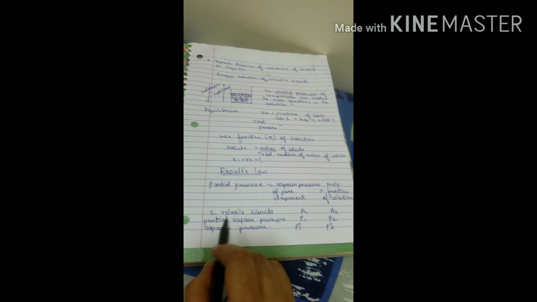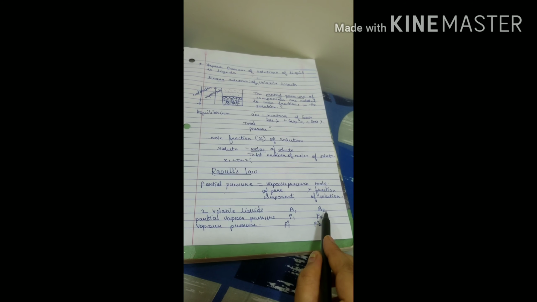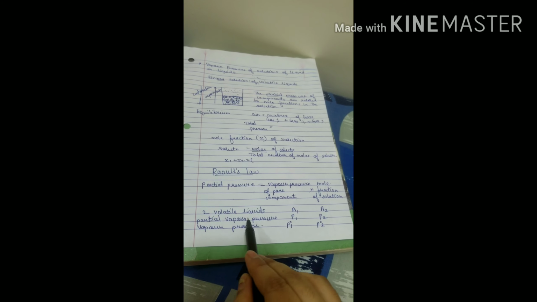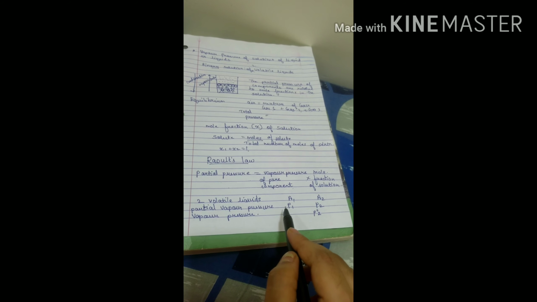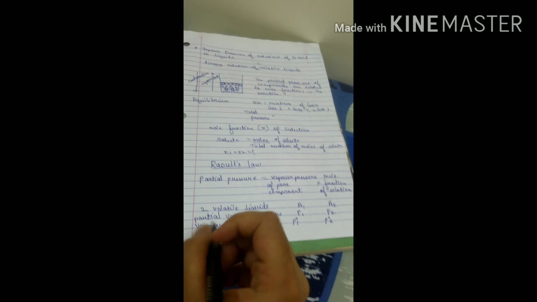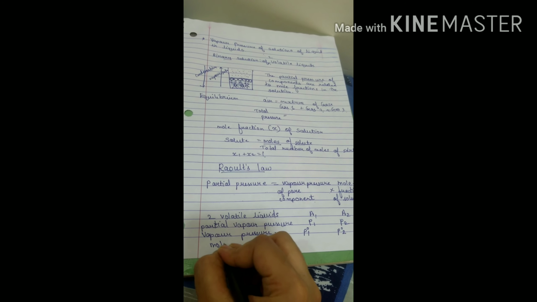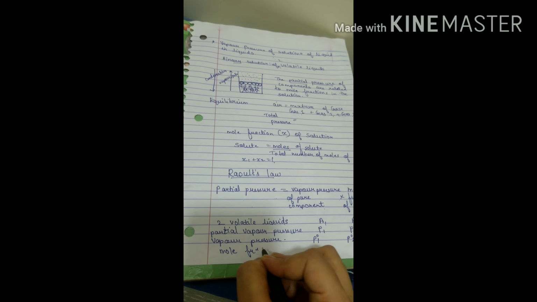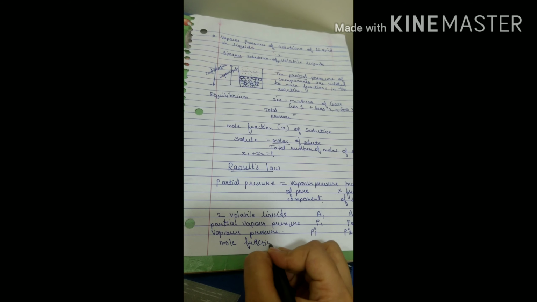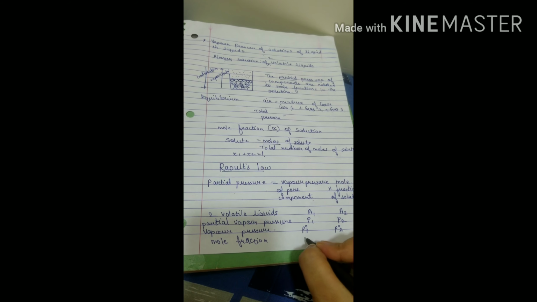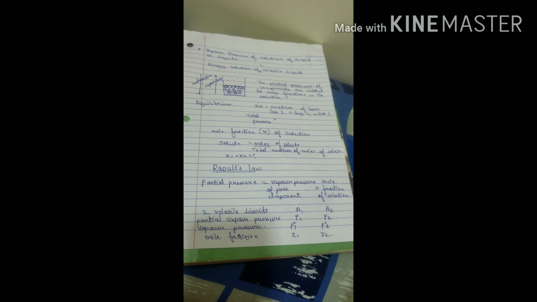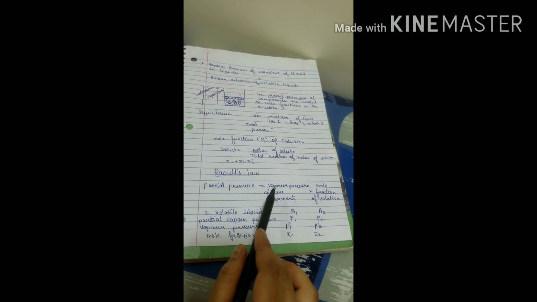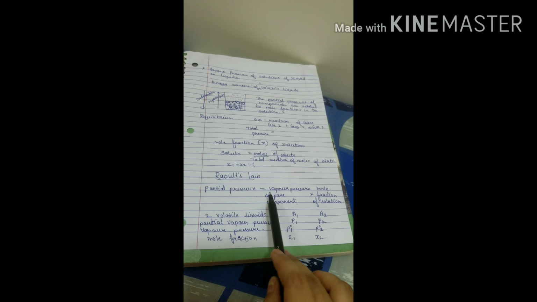So we have two volatile liquids A1, A2, partial vapor pressure as P1 and P2, vapor pressure as P0 1 and P0 2, and the last is mole fraction, denoted by X. For A1 it is going to be X1, and for A2 it is going to be X2. Now based on this we are going to form the equation for Raoult's law.